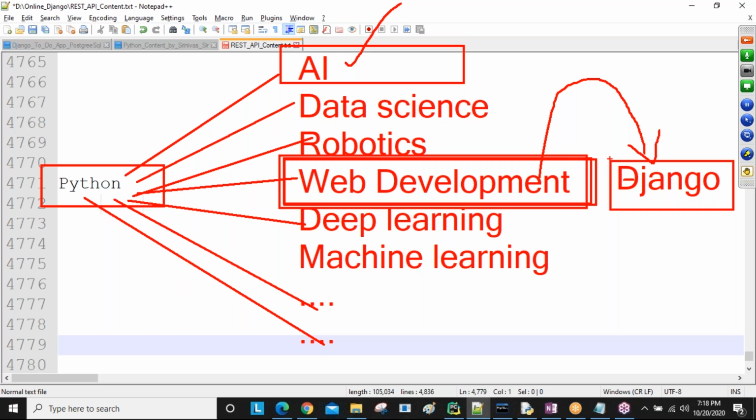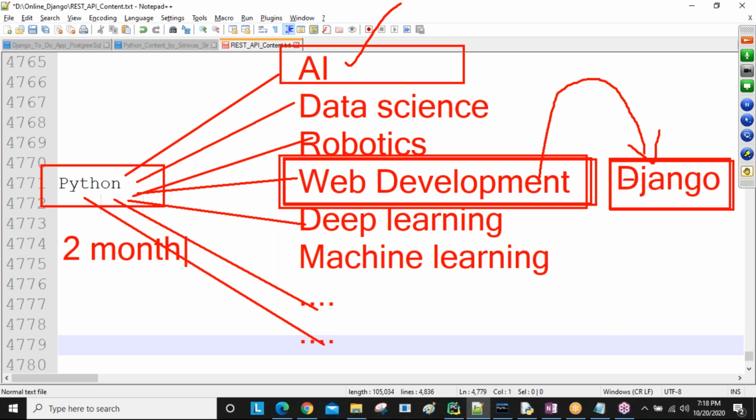Why? Because of the Django framework. It provides a lot of rules and regulations, so we can easily develop web applications compared to any other language. That is one point. And Python, for example, assume you spend 2 months to learn this Python course.